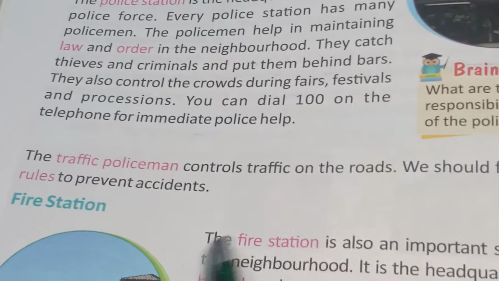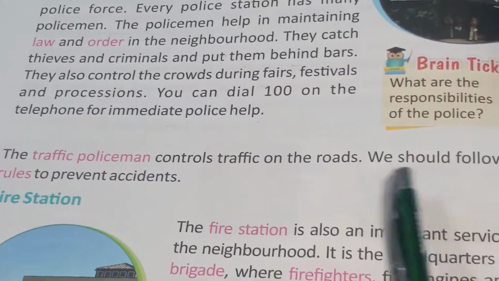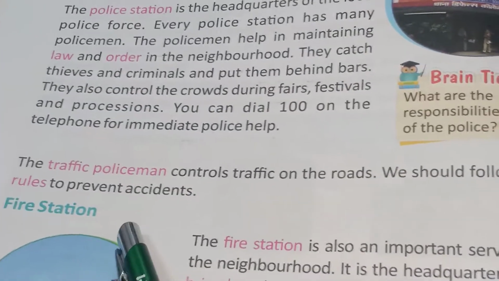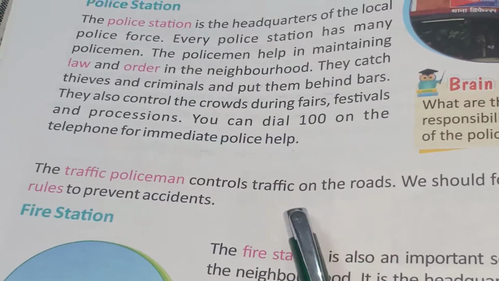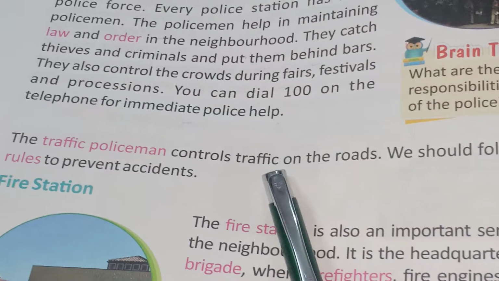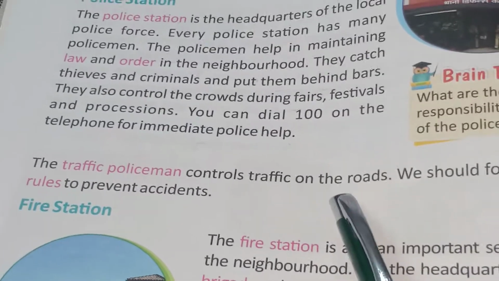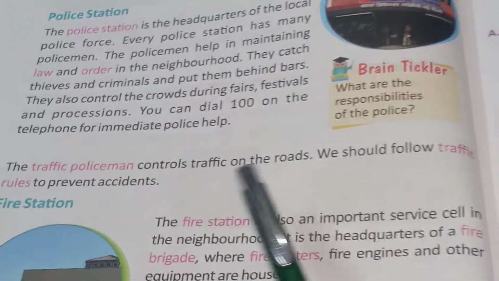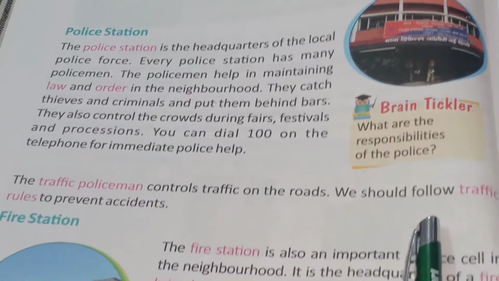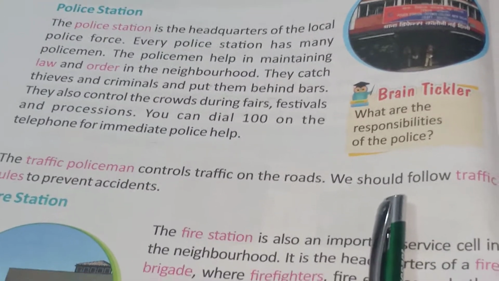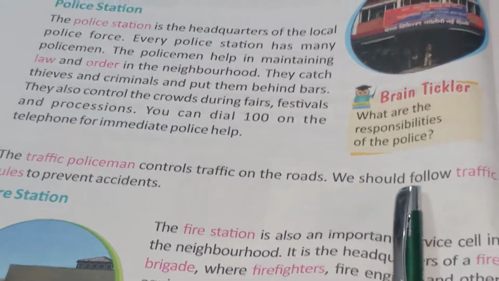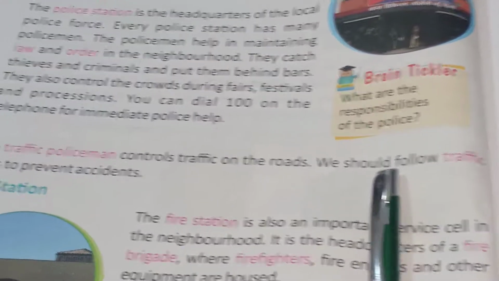Now the traffic policeman controls traffic on the roads. Traffic policemen are those policemen who control the traffic. They are concerned only with the traffic on roads. And we should always follow traffic rules to prevent accidents. We should never go against the traffic rules.